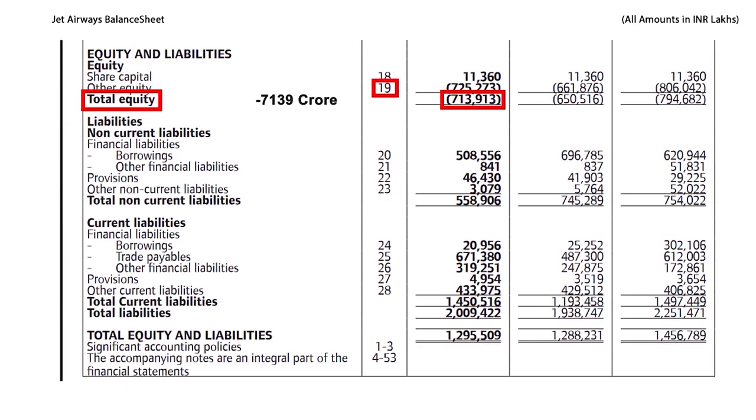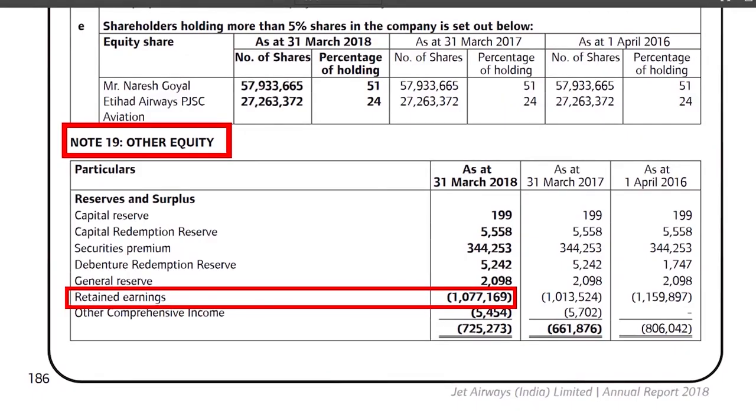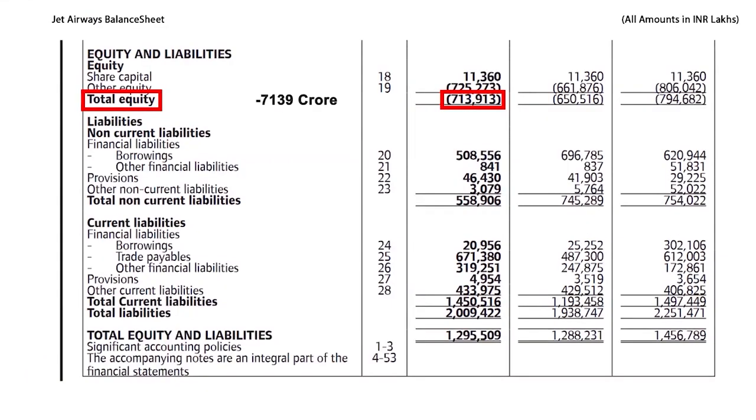The first thing that you will have to check is why the shareholders' equity is in negative. For that, you will have to check note number 19. You will have to check what the amount of retained earnings is, what possible reasons there are for which both the company's retained earnings and the shareholders' equity are negative. So, after checking note number 19, we see that the reason why the company's retained earnings are negative is that the company is functioning at a loss. Because of this reason, the company's total shareholders' equity has also become negative. This is a very bad thing.